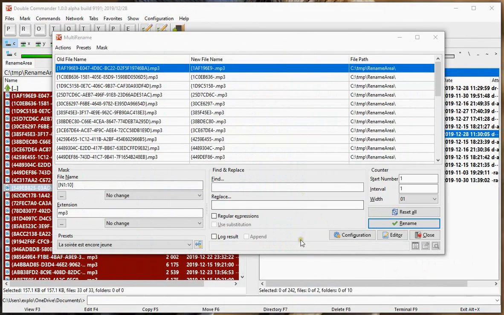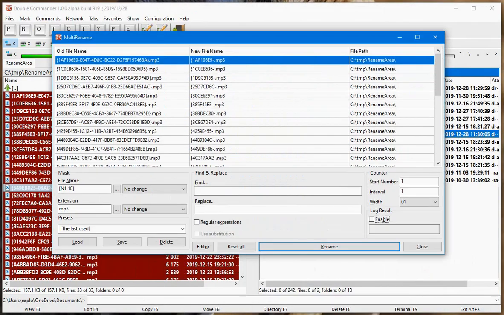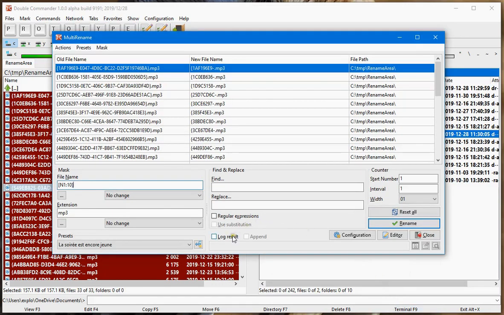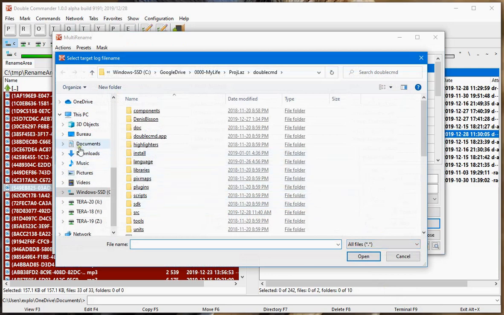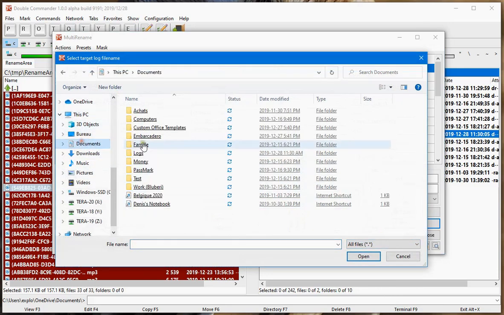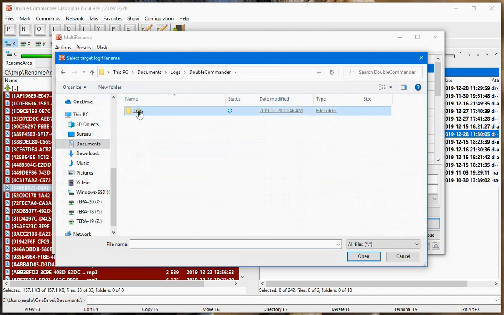Another thing I would like to improve is regarding the log. Certainly we can enable logging the result, but we absolutely need to type or paste the path there, and the box is a little bit small. So I would suggest rearranging things to enable a log if we want one. And here we have an actual requester where we can point directly to a location, like I will do for my DoubleCommander log. So let's suppose I will call this rename log.